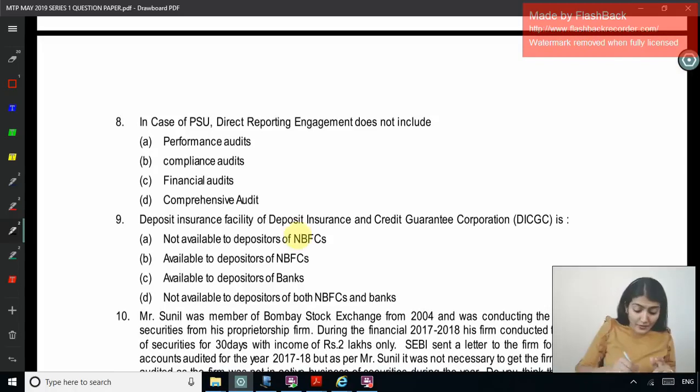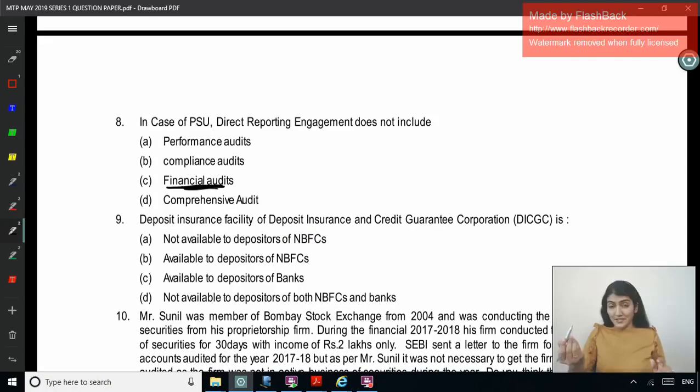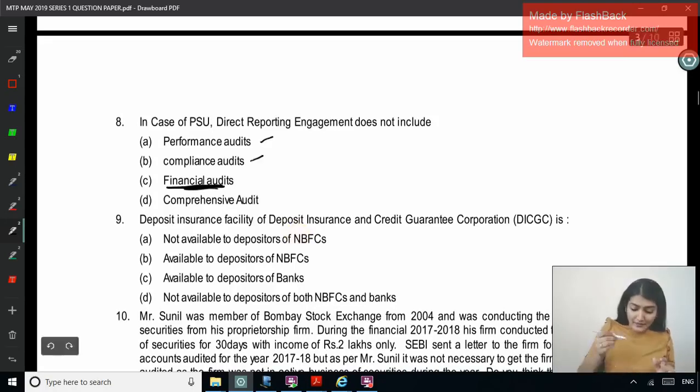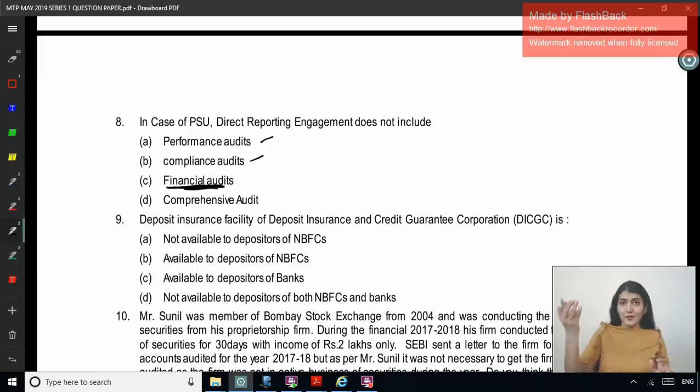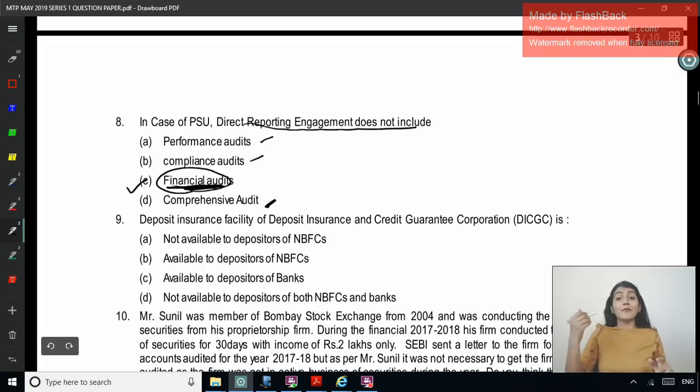In financial audit, we express an opinion on the true and fair view. So that's an attestation engagement, not a direct reporting engagement. All the other 3, performance audit, where you check economy, efficiency, effectiveness, compliance audit, where you check the subject matter against the criteria, and comprehensive audit, where again you are checking economy, efficiency, effectiveness, similar to performance audit. That is why the answer is that direct reporting engagement does not include the financial audit, because financial audit is an attestation engagement.